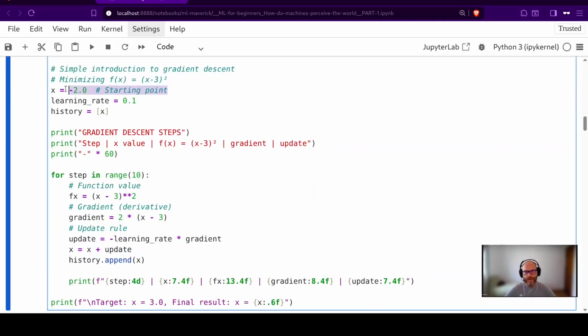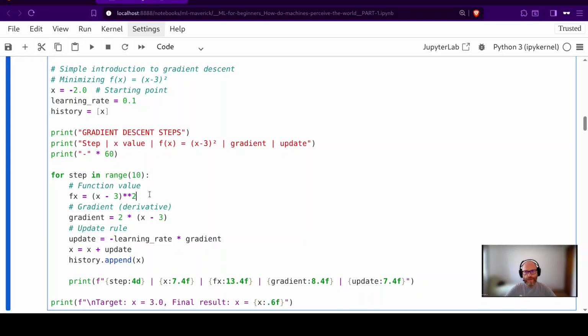As a starting point, x will equal -2. The learning rate will be 0.1 and the history will start with the x value and I will update it each time. All the code is done in a for loop in 10 steps.